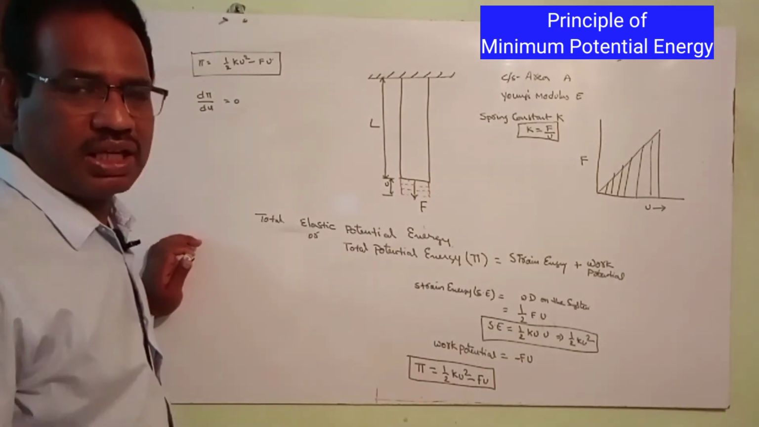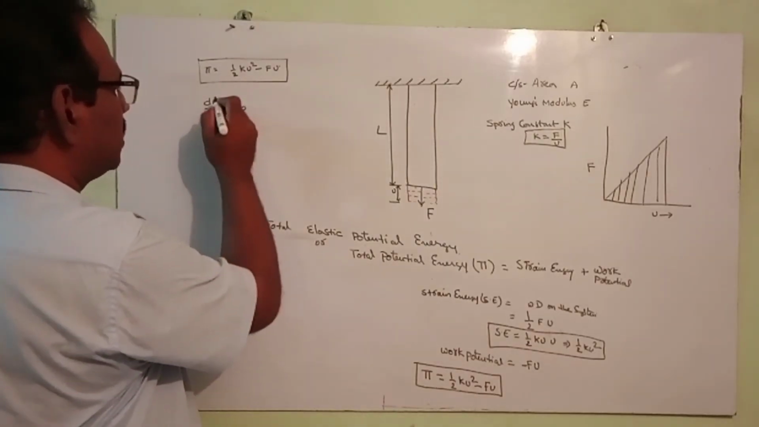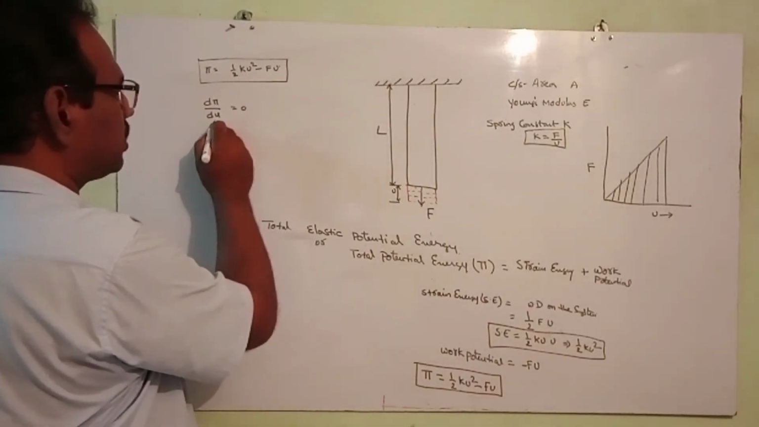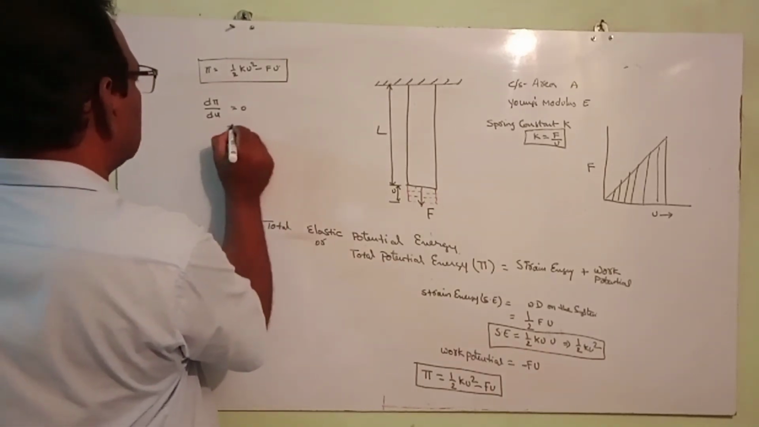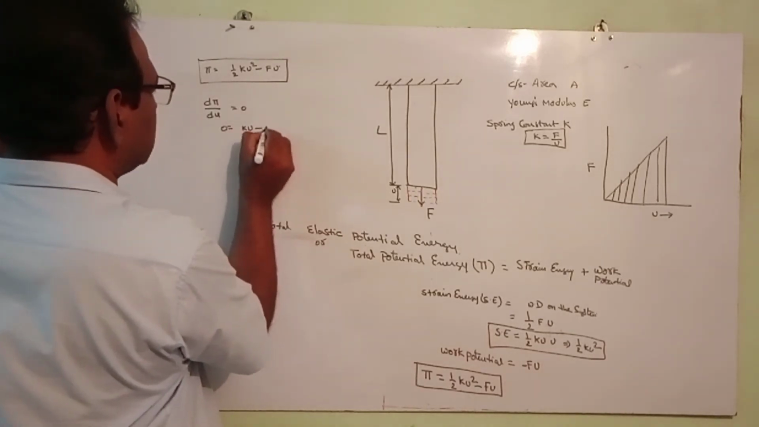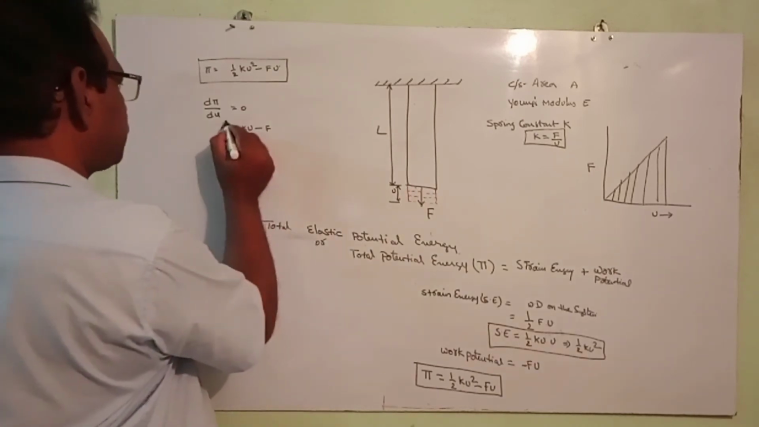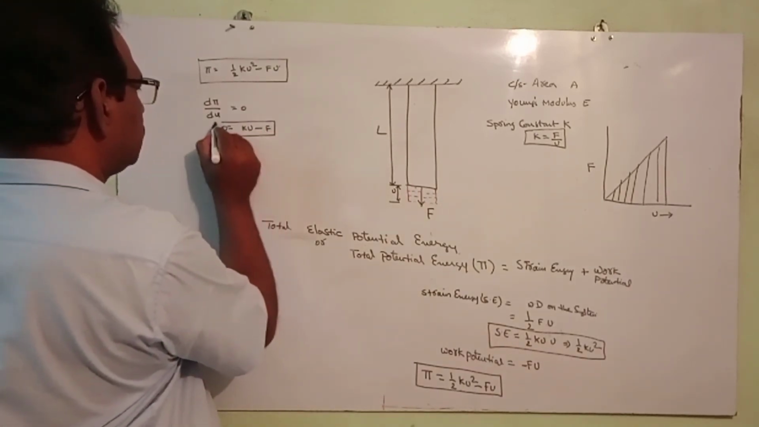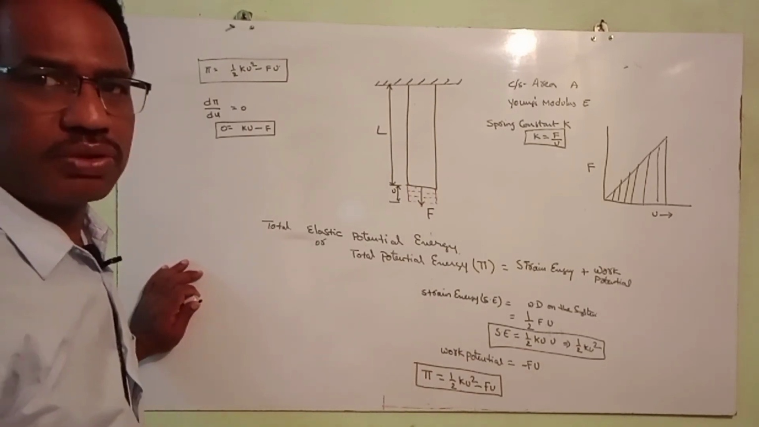This condition may be a maximum or a minimum. So now we differentiate the total potential energy with respect to U and equate it to 0. Then what happens? 0 equals K into U minus F. This is the equation. At equilibrium condition, K into U equals F.